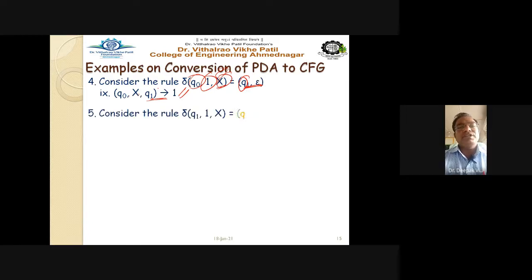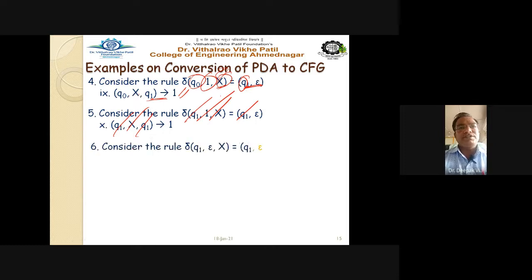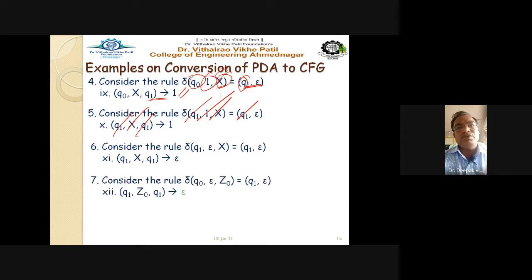Q0 X Q1 gives you 1 as a production. The next rule, Q1 1 X, is equal to Q1 epsilon. Again it is a pop rule. So we get only one grammar rule, Q1 X Q1 gives 1, right? Then rule 6, consider the rule Q1 epsilon X equal to Q1 epsilon. So the same, Q1 X Q1 gives epsilon. And then the last one, Q1 epsilon Z0, is equal to Q1 epsilon. So we get here Q1 Z0 Q1, and it gives epsilon.